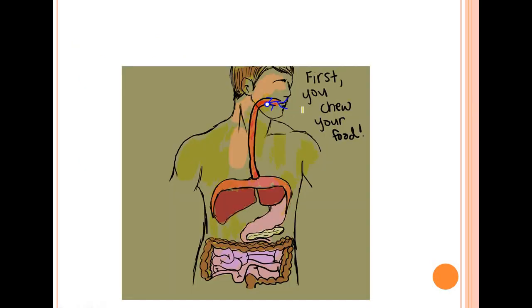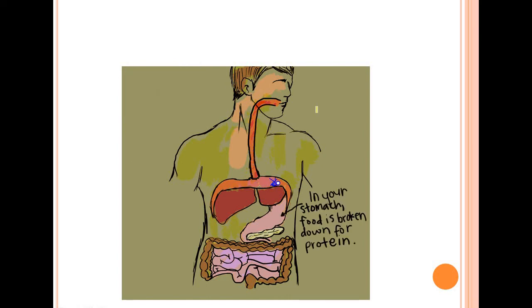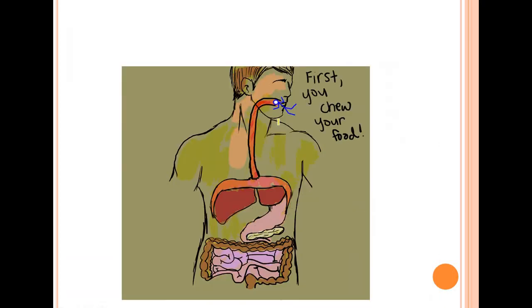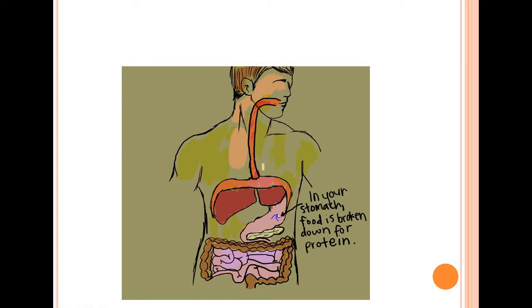Now in this picture you can have a glance and form a concept in your mind of what is happening. First we chew our food. It enters the esophagus, then passes down to the stomach, where the food is broken down into amino acids.